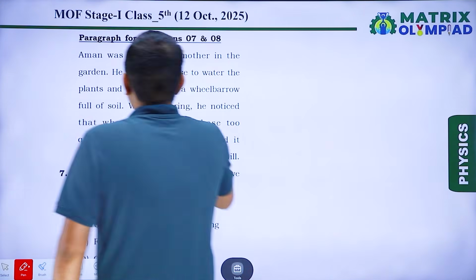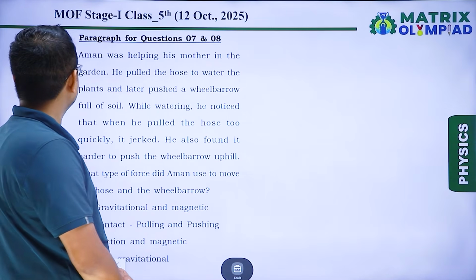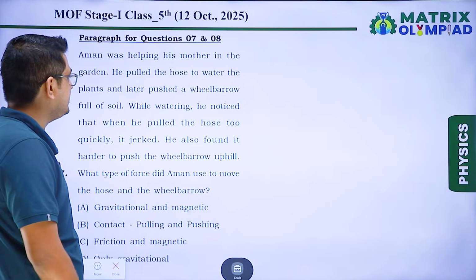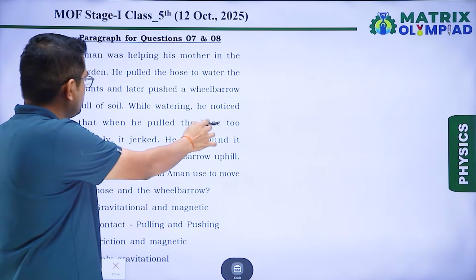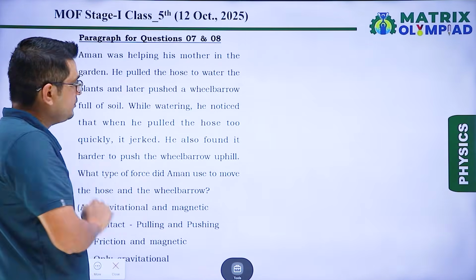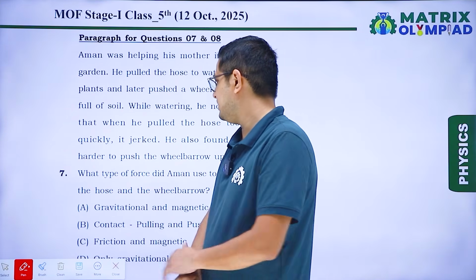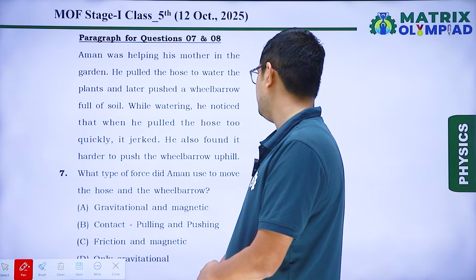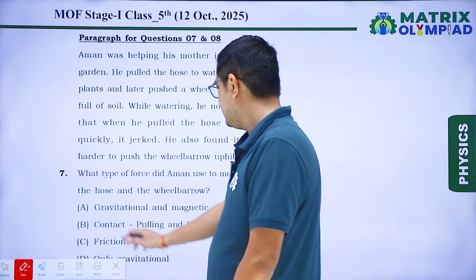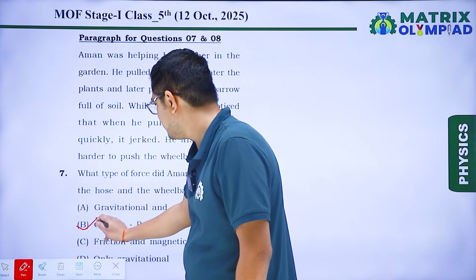Okay. Aman was helping his mother in the garden. He pulled the hose and water to the plants and later pushed a wheelbarrow full of soil. While watering, he noticed that when he pulled the hose too quickly, it jerked. He also found it harder to push the wheelbarrow uphill. Okay. So in that case, in question number 7, it is asked what type of force did Aman use to move the hose and the wheelbarrow. So we know that in this case, contact pulling and pushing force are used. So option B is our correct answer.